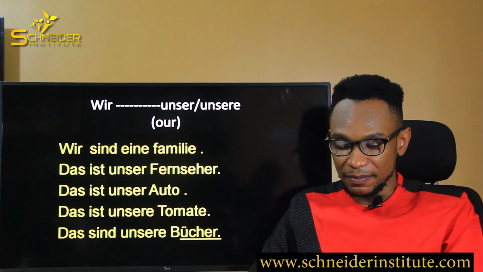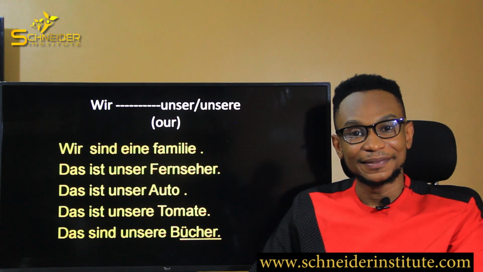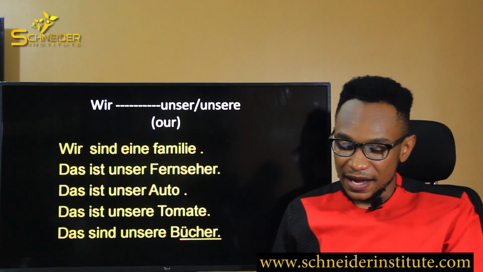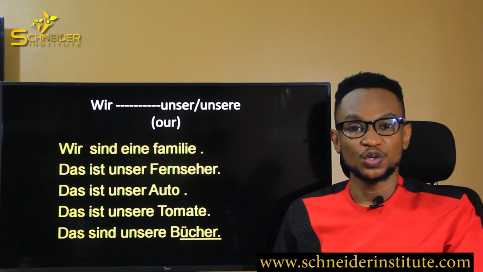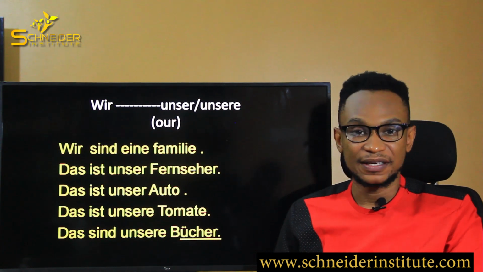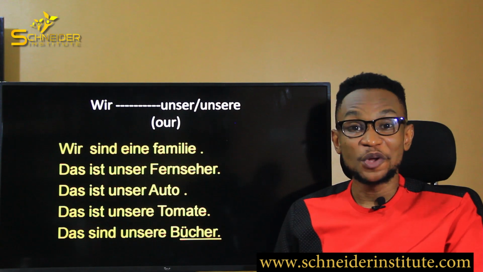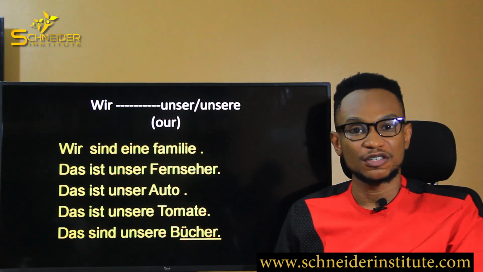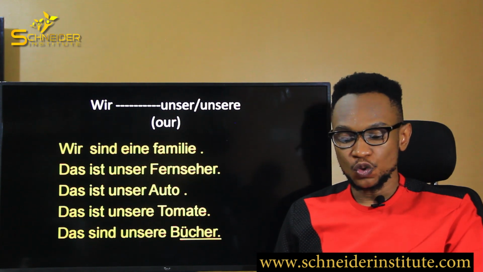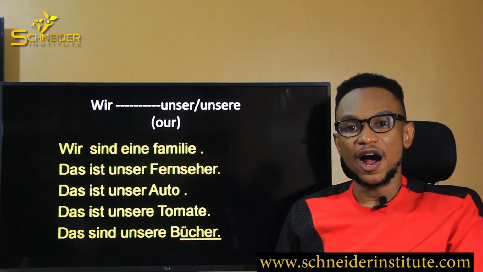Wir sind eine Familie. We are a family. Okay? That is unser Fernseher. Take note of the pronunciation, unser. That is unser Fernseher. That is our television. Okay, so it implies that we all own the television, basically. So it shows group ownership in this case because it is plural. Das ist unser Auto. That is our car.